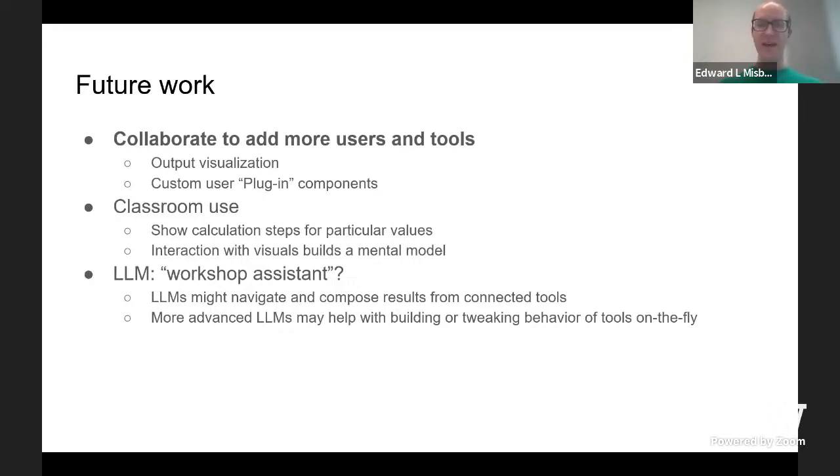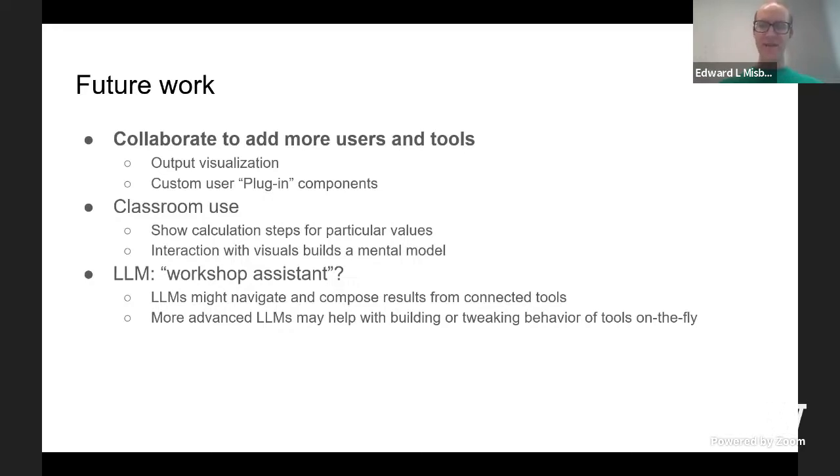In the classroom, we see low-hanging fruit around visualizing how floating point calculations work. So there's a ton of research on how interacting with visuals helps students build a mental model of the domain. And these tools that benefit novices also take cognitive burden off of experts by handling the fundamentals for them, as we think we saw with the local error visualization in our study.